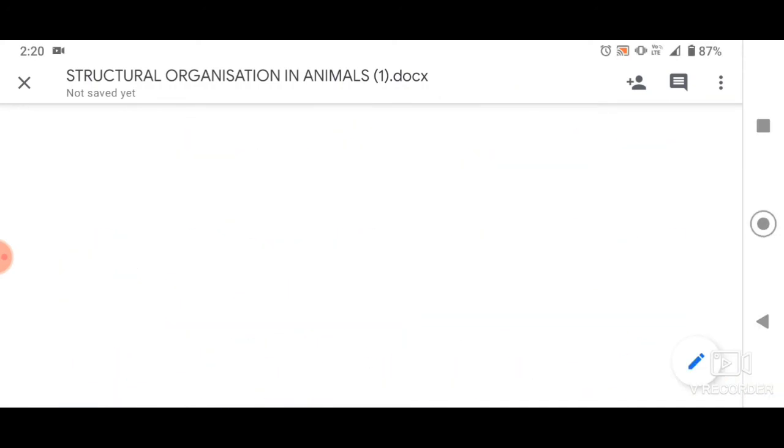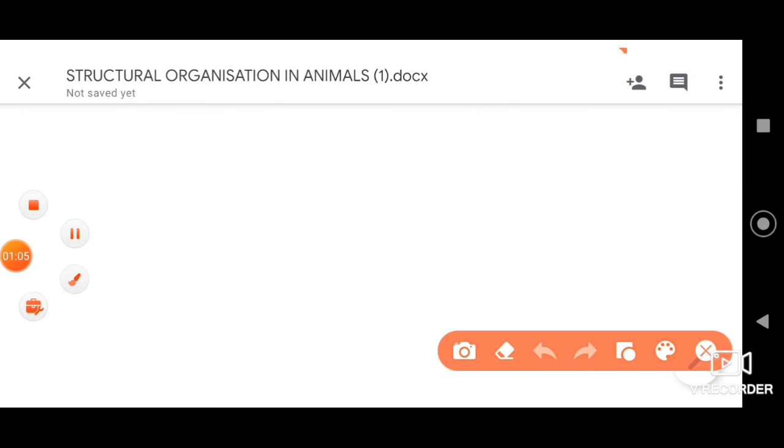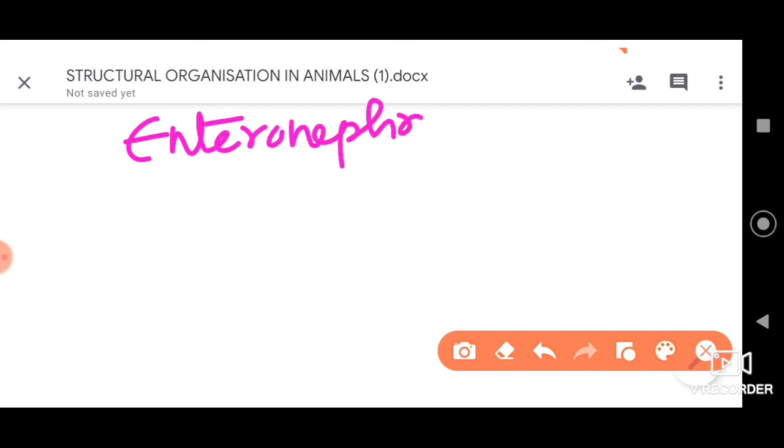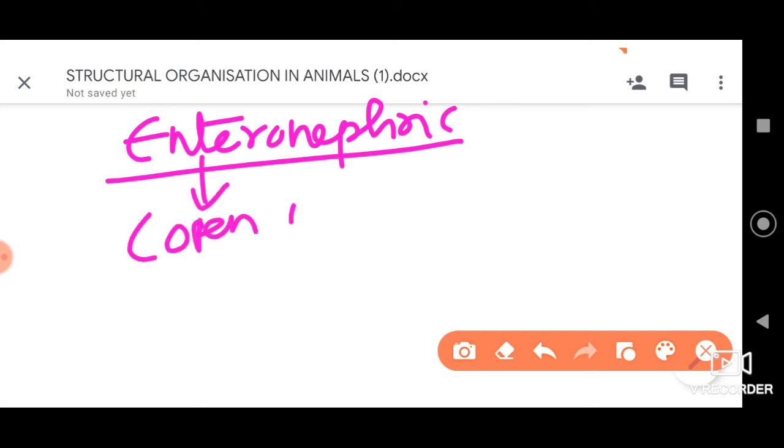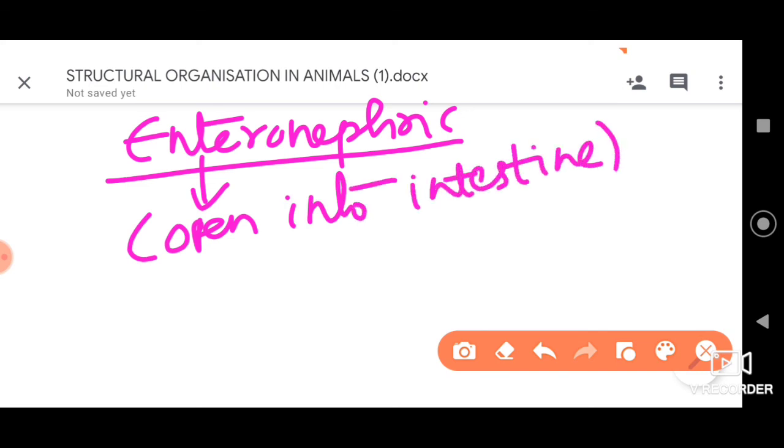And what do we mean by enteronephric and exonephric? Let us understand. Enteronephric means the nephridia which open into the intestine. Secondly, we have exonephric.